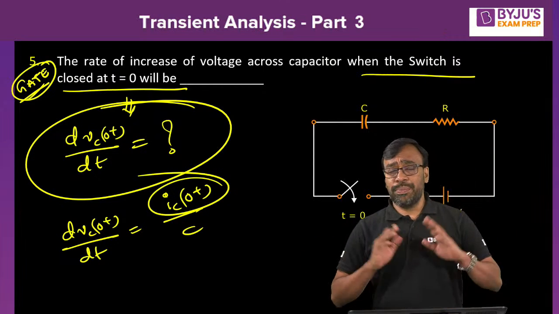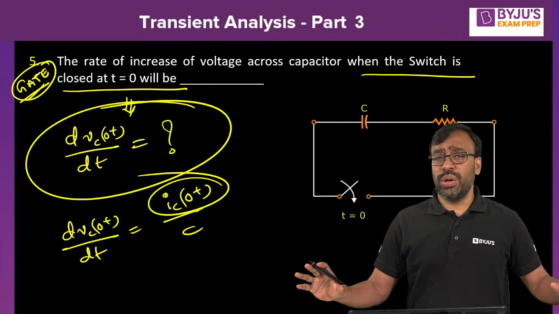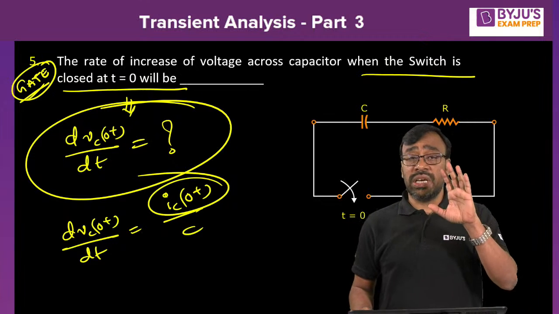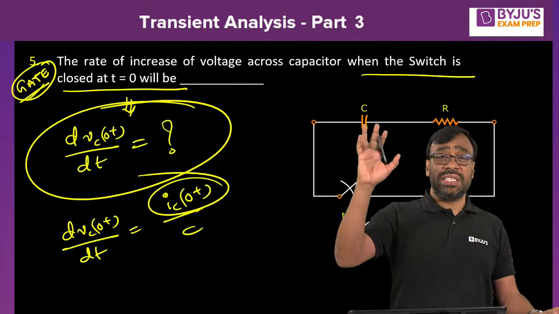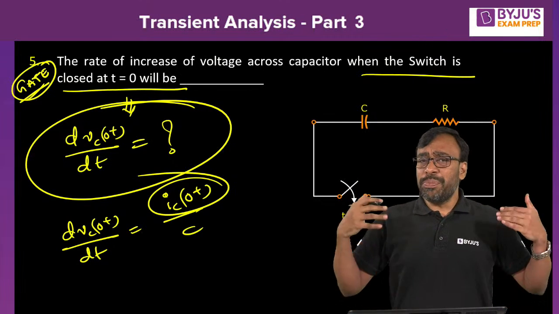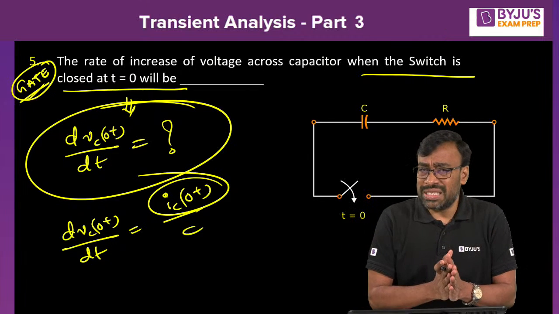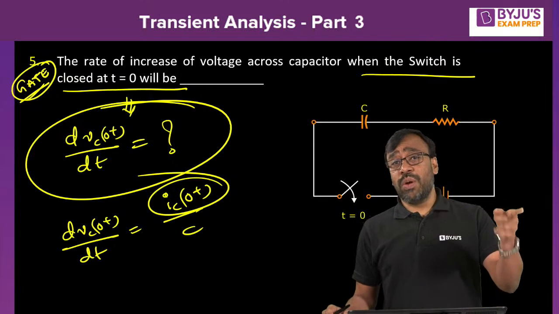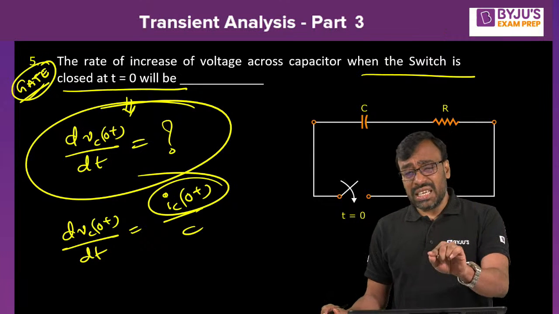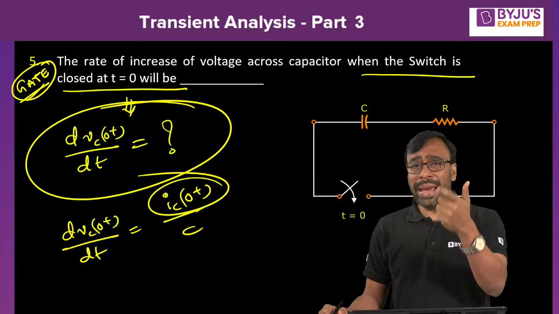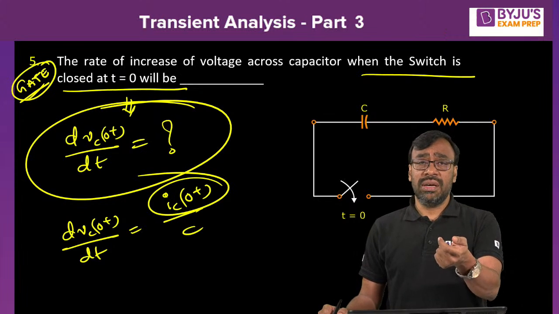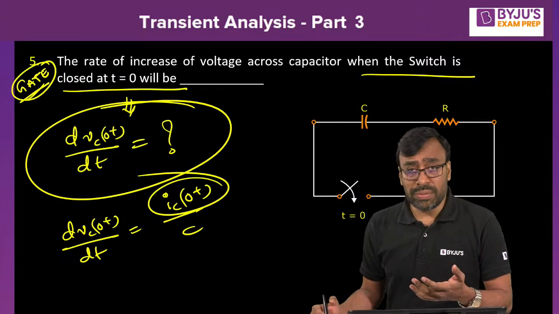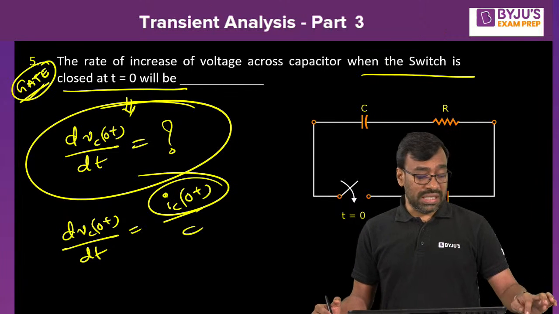Tell me, what is the procedure to determine, other than current through the inductor, the voltage across the capacitor at t equal to 0 plus? Step 2 only, right? Step 2 means I have to construct the t equal to 0 plus equivalent circuit. What is the procedure to construct it? First we construct the t equal to 0 minus equivalent and find the current through the inductor and the voltage across the capacitor at t equal to 0 minus. Based on the information available, we can construct the t equal to 0 plus equivalent.